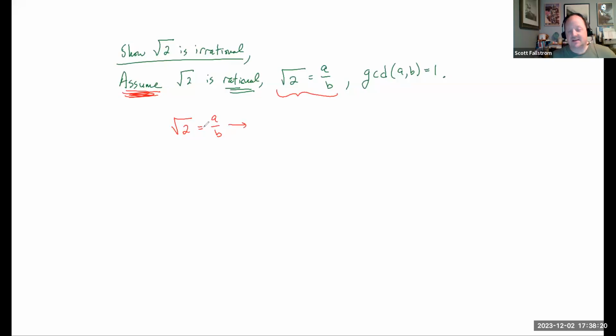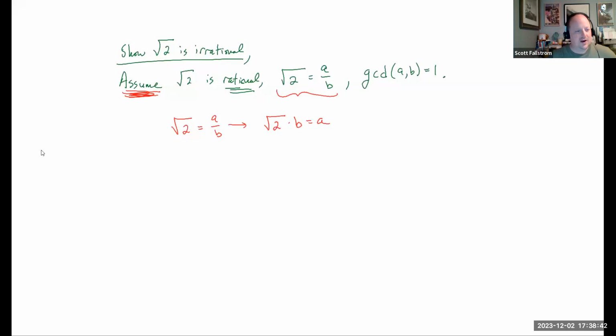Let's do things because they're equal. We can multiply both sides. So square root of 2 times b equals a. So we can do that. Again, these are because they're equal. Multiply both sides by b. Or you could think of this as the definition of division, like a divided by b is equal to this number if and only if square root of 2 times b equals a. You could use either one of those.